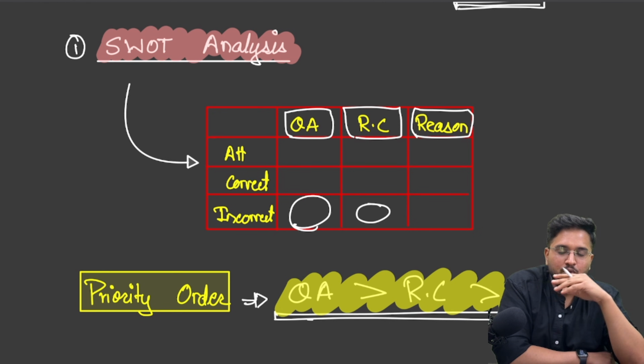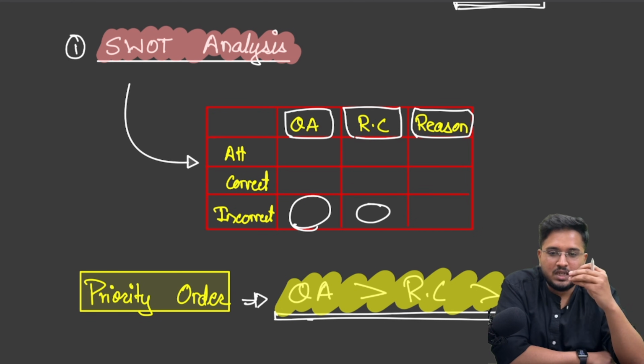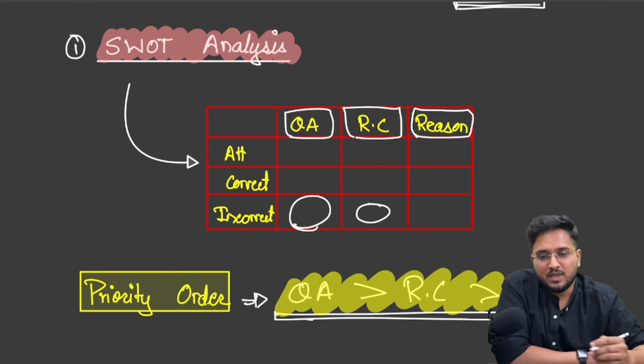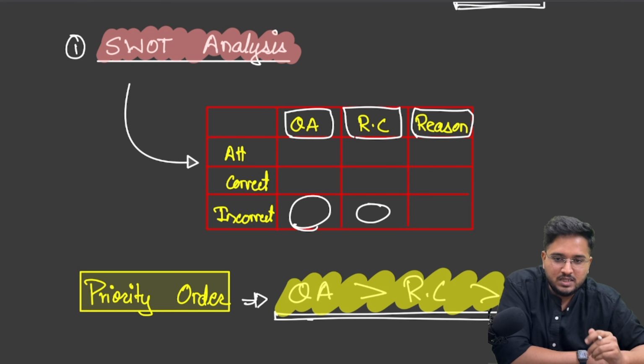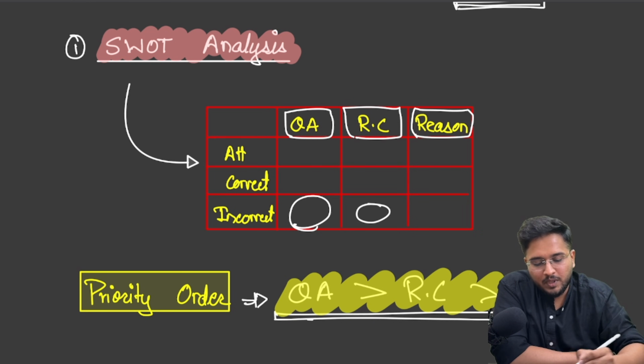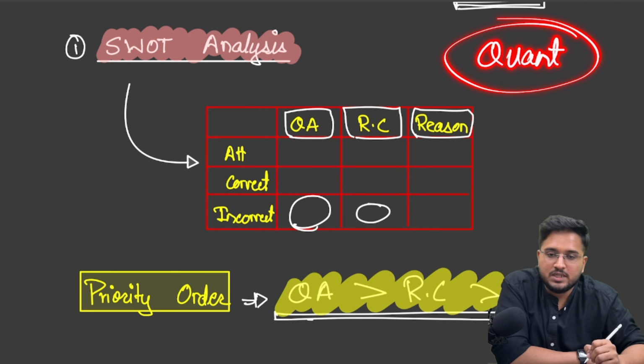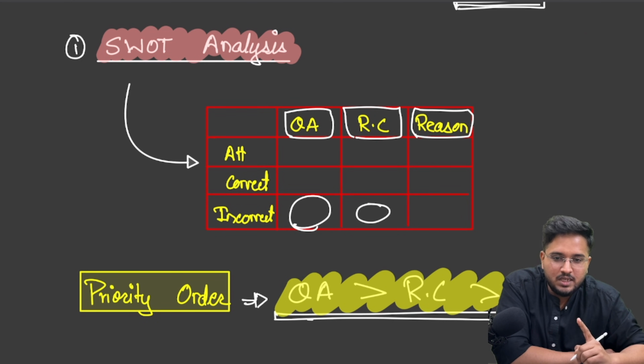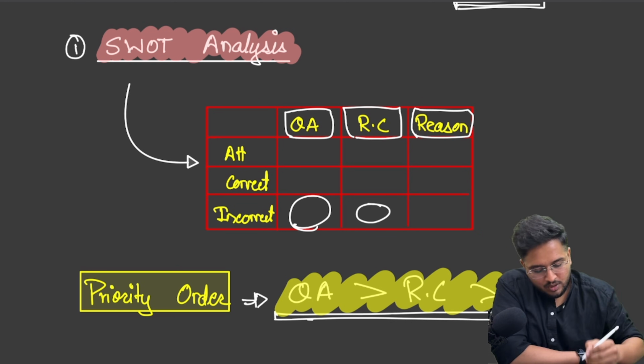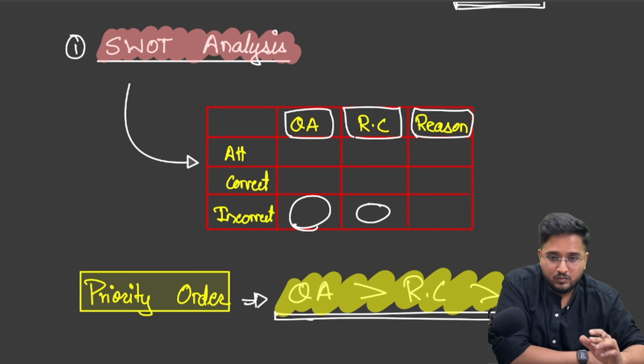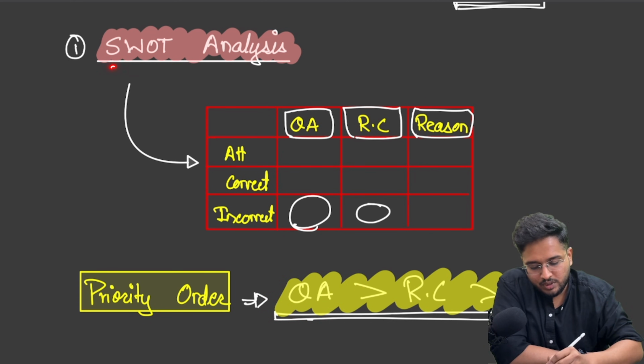Now, in my own journey of giving 6 attempts, clearing prelims in all the 6 attempts, as well as mentoring hundreds of aspirants, I have noticed one thing: a lot of people struggle in the quant section of CSAT. That is majorly because of the fear of maths that is there since childhood. Now, suppose quant is your weakest area. So what should you be doing post the SWOT analysis?